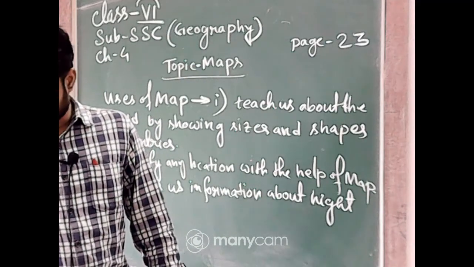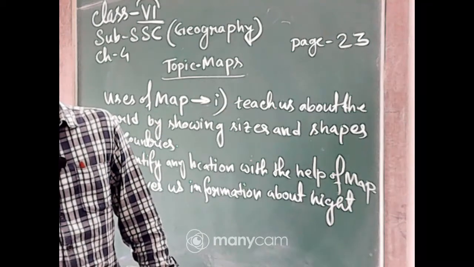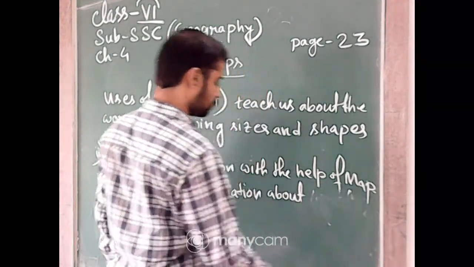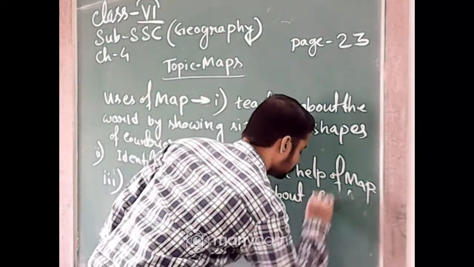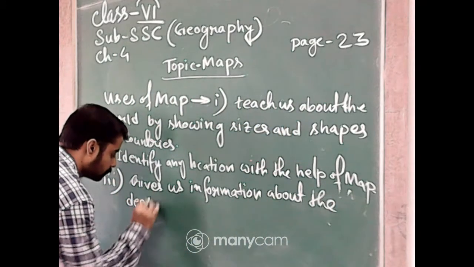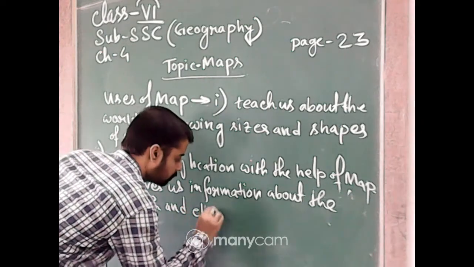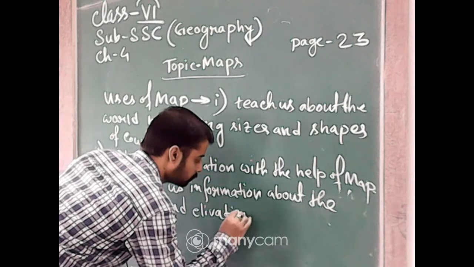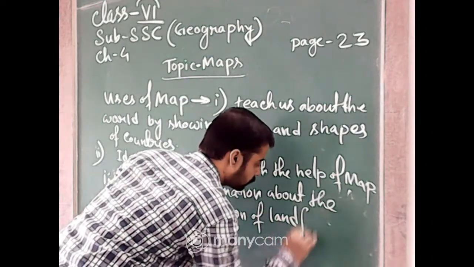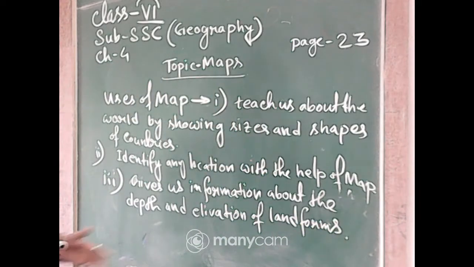Maps give us various information about the depth and elevation of landforms. So this is also another feature.